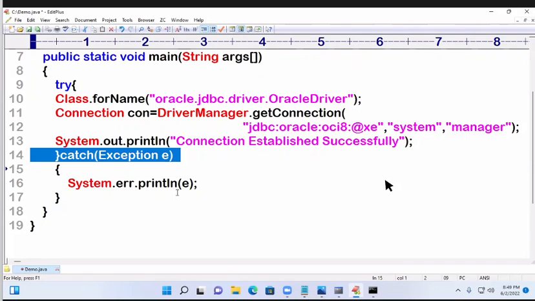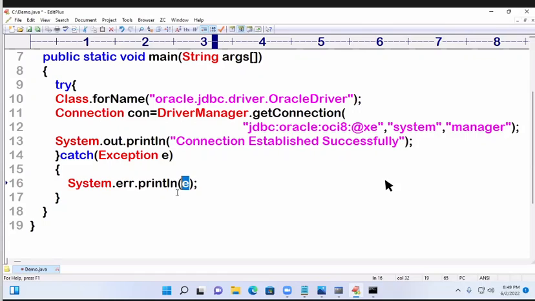Okay, that is valid. Here implicitly which method is going to be called? toString. Like the default class is the Object class, the default method is the toString method. The default package is the java.lang package. So java.lang is a default package. It is implicitly imported in every Java program.